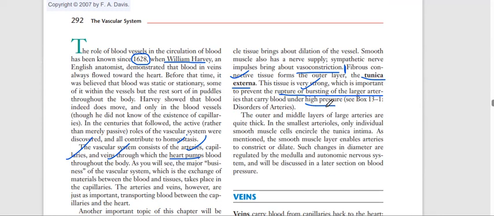Okay, so what will happen? So avoiding that type of pressure, what we need is a tough layer. So the tough layer is made up of fibrous connective tissue.